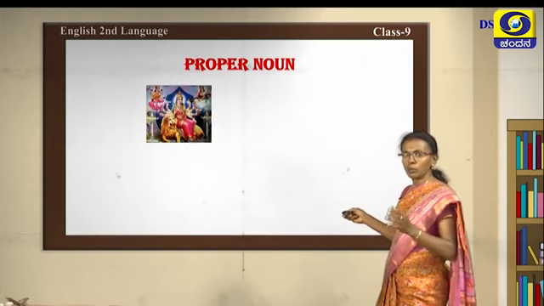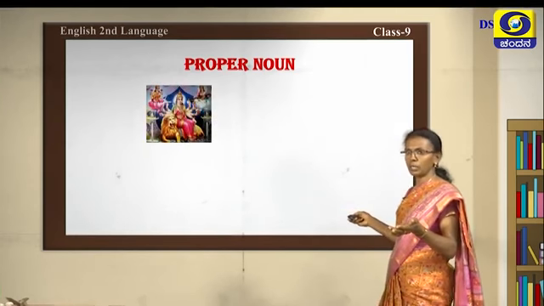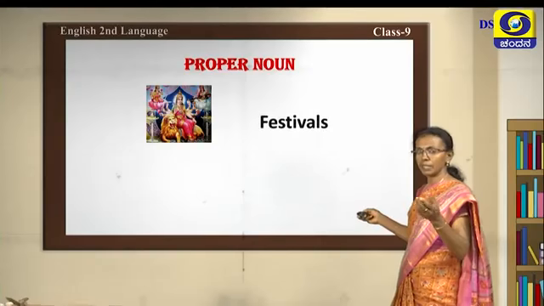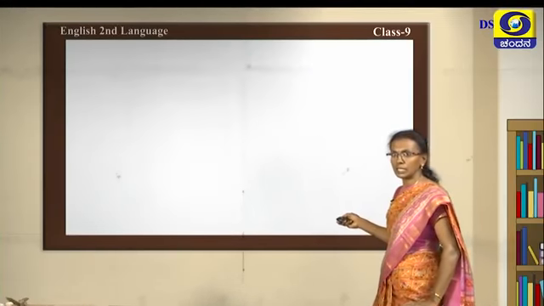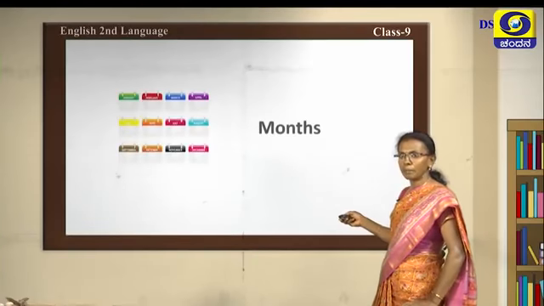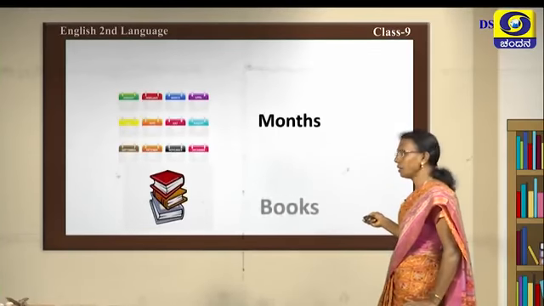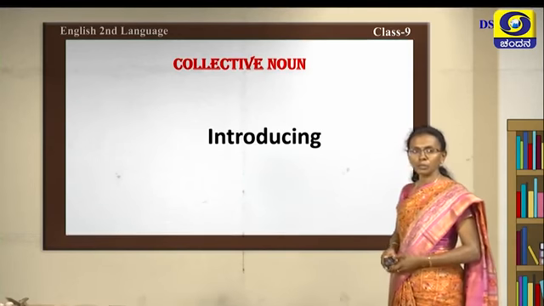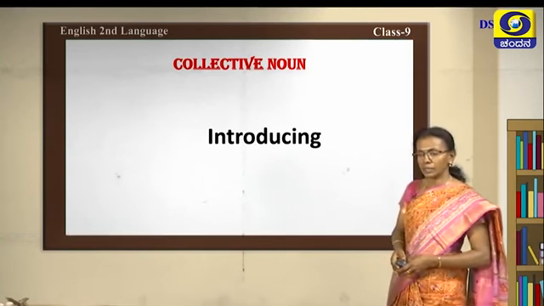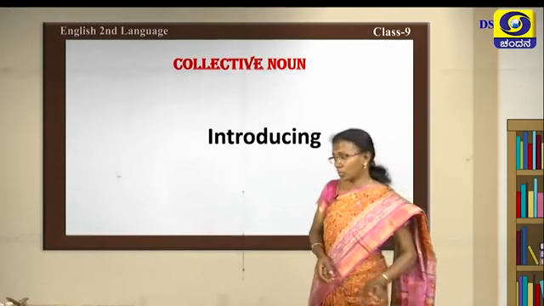Okay. Now what else can we use proper nouns for? See, this is festivals. We can use for festivals and we can use for cities and we can use for months and we can use for books and many others. Now we come to collective noun. Children, I have few things before you.